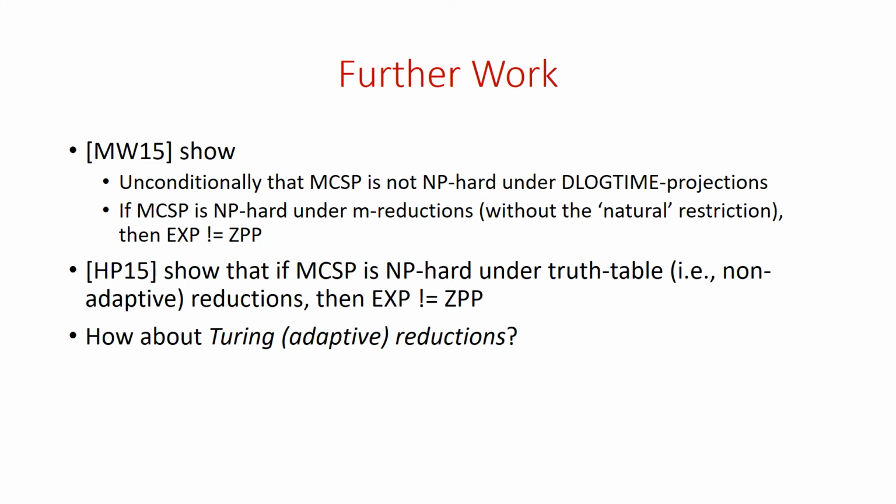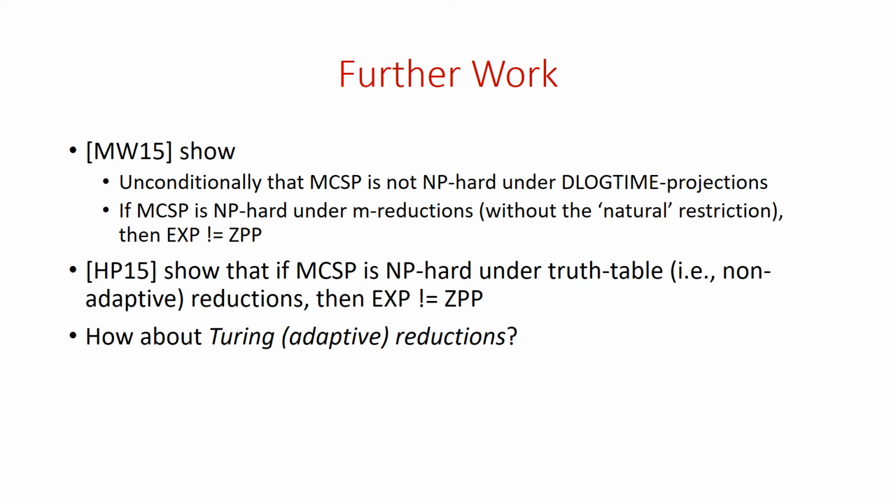So, following in the work of Kabanets-Cai, there have been several other results along these lines, showing that various kinds of reductions to MCSP from SAT would have strange, surprising consequences, hard to show consequences, or just don't hold. For example, Murray and Williams show unconditionally that MCSP is not NP-hard under D-log time projections. D-log time projections are a very restricted notion of reduction, but already sufficient to capture most reductions that happen in the practice of theory.